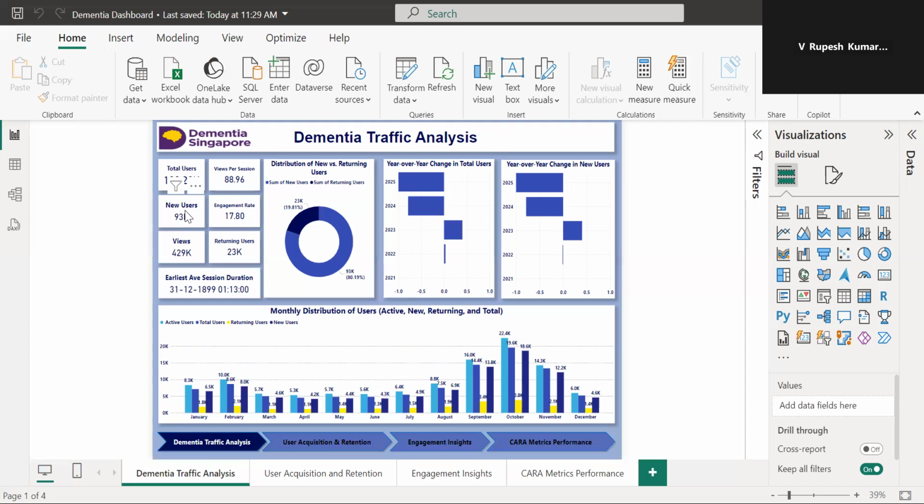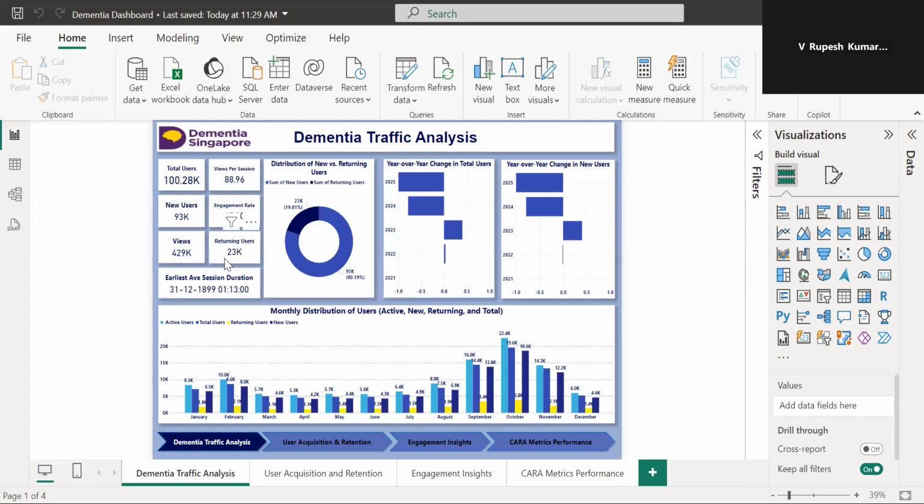The third card chart is the new users. This shows the number of users who visited the website for the first time. The fourth chart is the engagement rate. The percentage indicates how the users engage with the website content. The fifth chart is the views, the total number of page views on the website.